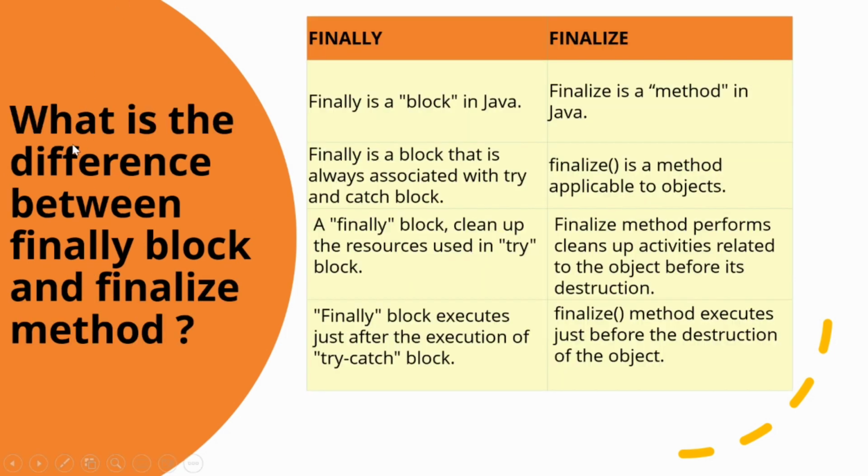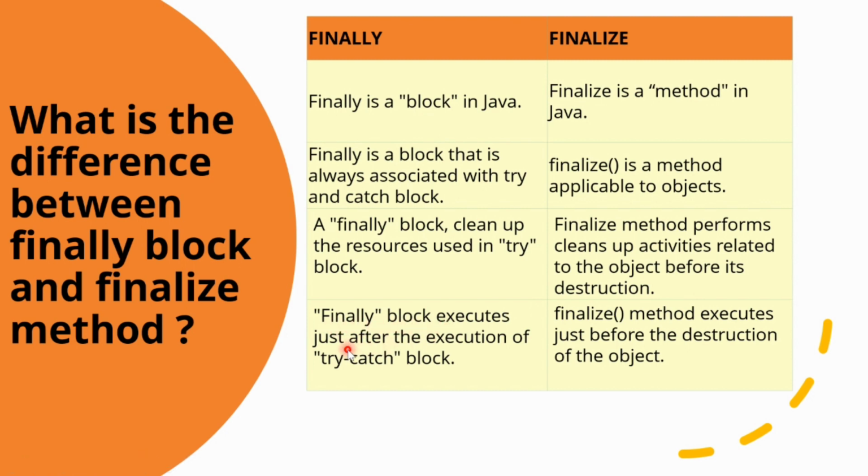One of the most important favorite questions, I would say, is the difference between the finally block and the finalize method. A finally block is a block in Java, whereas finalize is a method in Java. Finally is a block that is always associated with try and catch block, whereas finalize is a method applicable to objects. A finally block cleans up the resources that are used in the try block, whereas the finalize method performs the cleanup of the activities related to the object before its destruction.